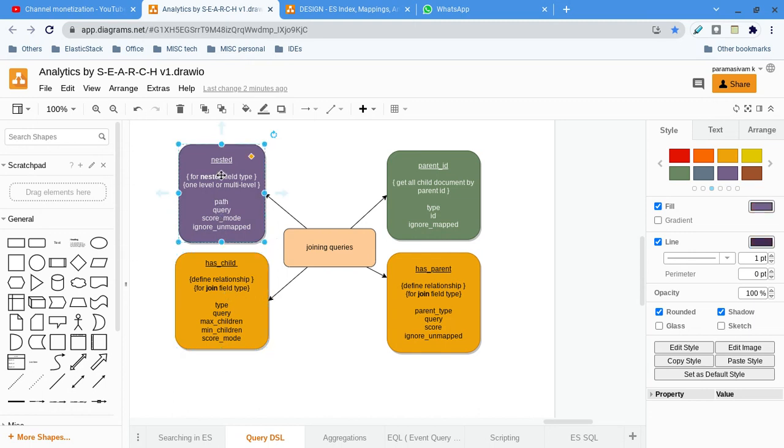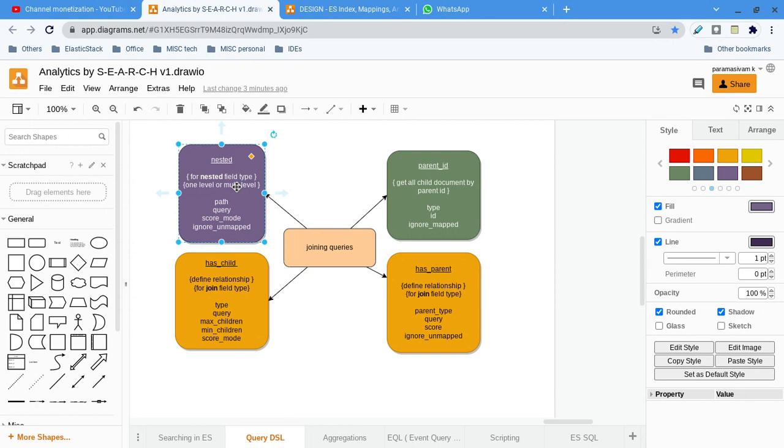Technically, the nested level can be one level or multi-level. Usually one or two levels is good. There is no need to go beyond three or four. That is my opinion.